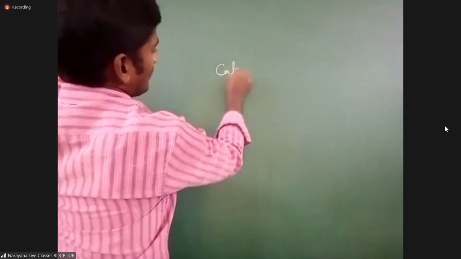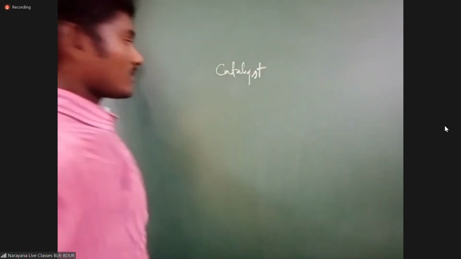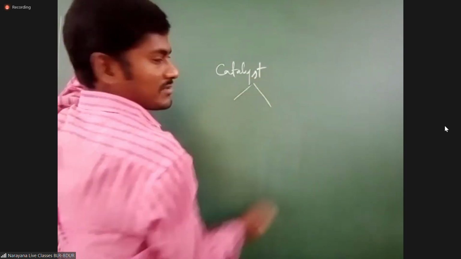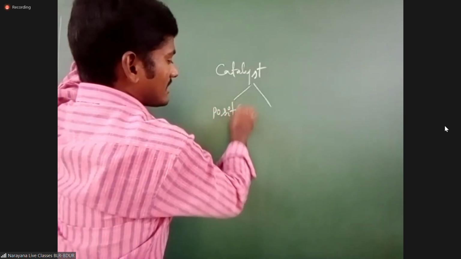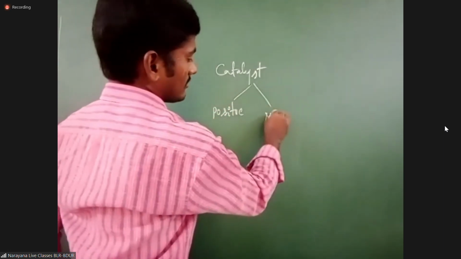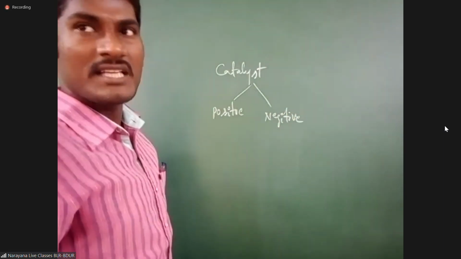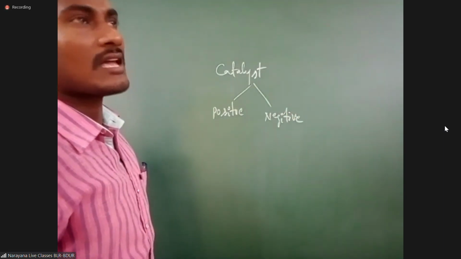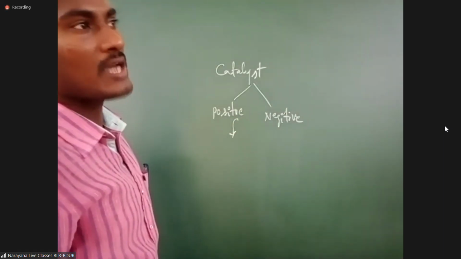Students, listen. Next, catalyst. Two types of catalyst are there. One is positive catalyst, the second one is negative catalyst. What is meant by positive catalyst? The rate of reaction increases, then that is called positive catalyst.